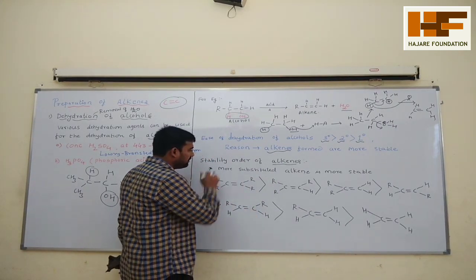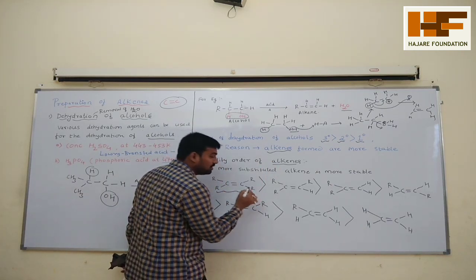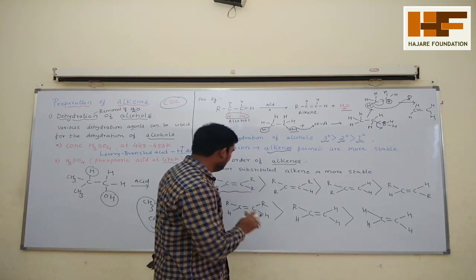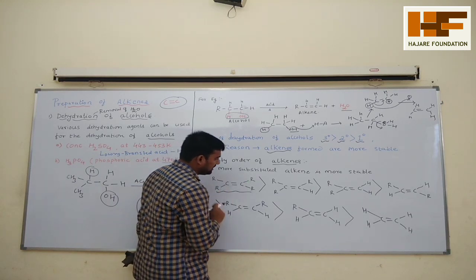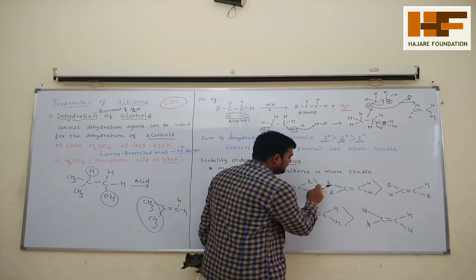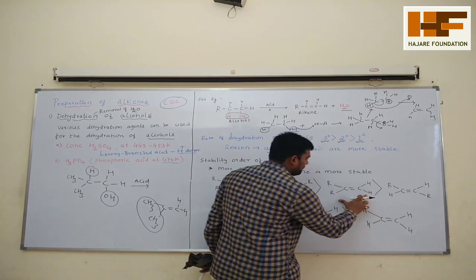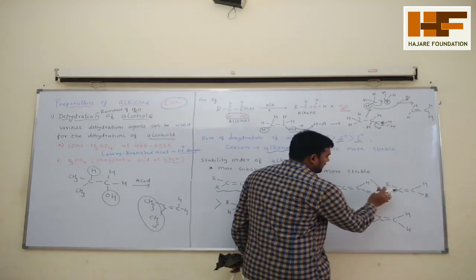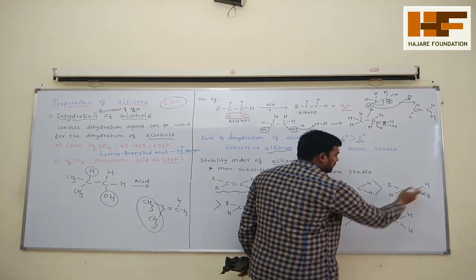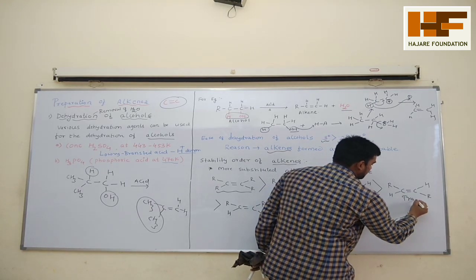So this is the order of stability of alkenes. More substituted alkenes are more stable than less substituted alkenes. One more thing: here 1, 2, 3, 4 R groups are there, while here only 3 alkyl groups are there, with hydrogen atoms. If both H are opposite to each other across the carbon-carbon double bond, then it is called trans.